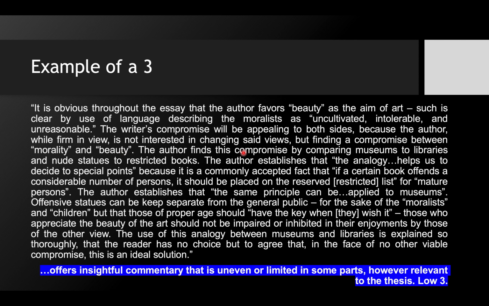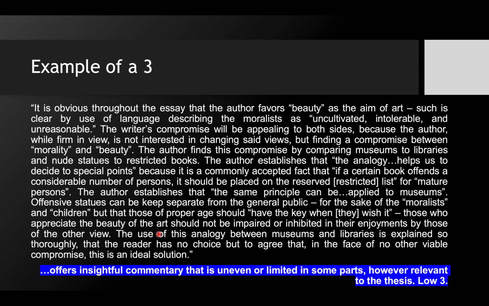The author finds this compromise by comparing museums to libraries and nude statues. The author establishes that the analogy helps us to decide the specific points because it is commonly accepted that if a certain book offends a number of certain persons, it should be placed on a reserved, restricted list for mature persons. The author establishes that the same principle can be applied to museums. Offensive statues can be kept in a separate room from the general for the sake of the moralists and children, but that those of proper age should have the key to see it if they wish it.